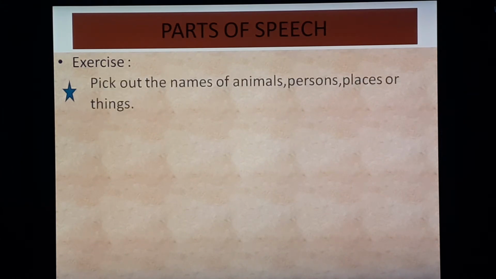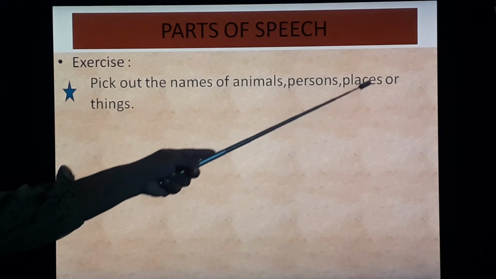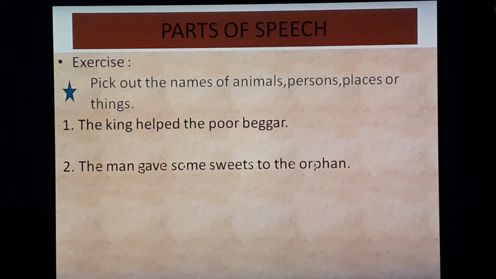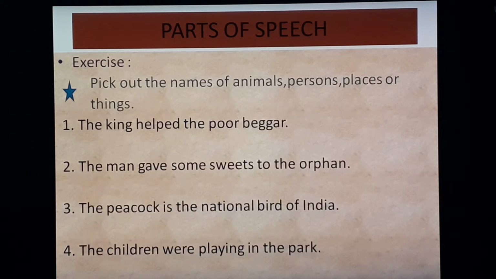Let's do an exercise. Pick out the names of animals, persons, places or things. Okay, this is your exercise. Do it now. Then we will check answers.